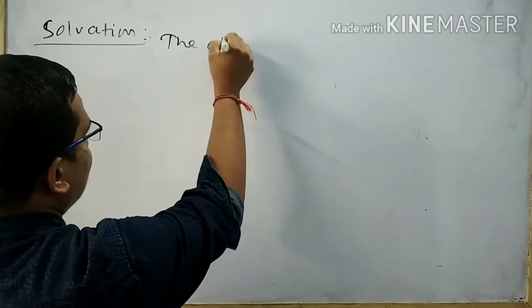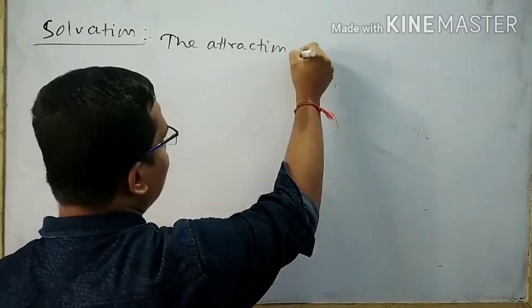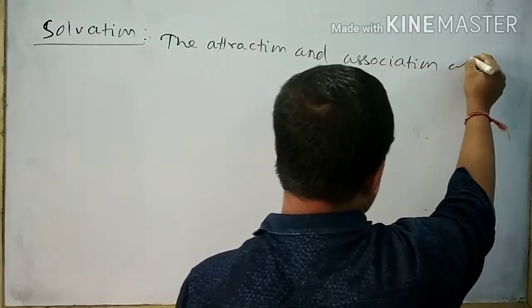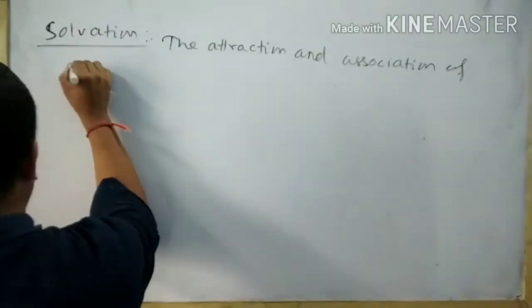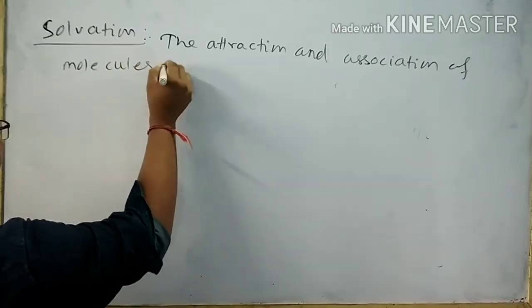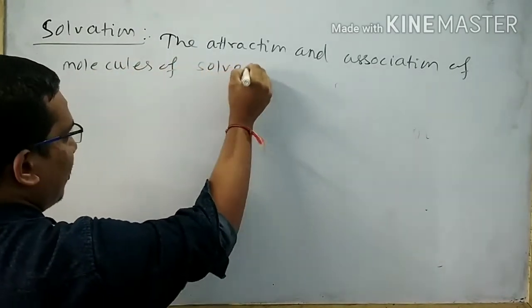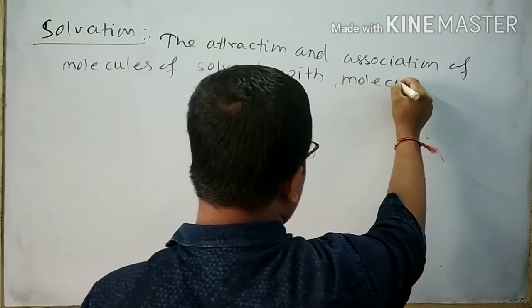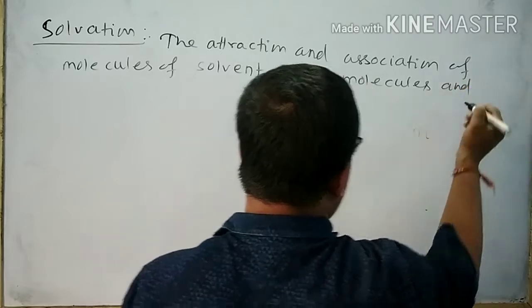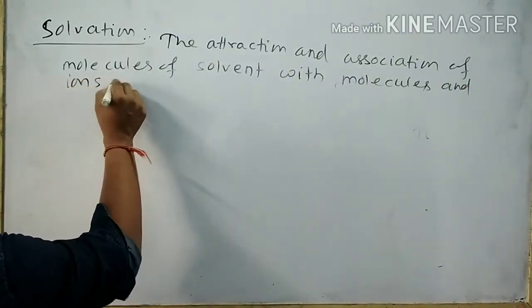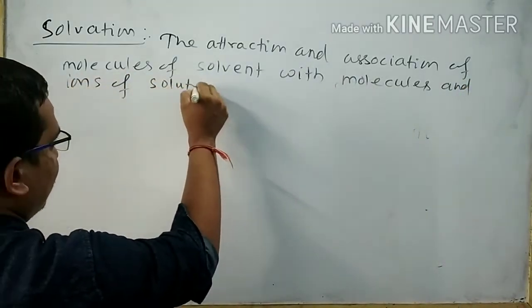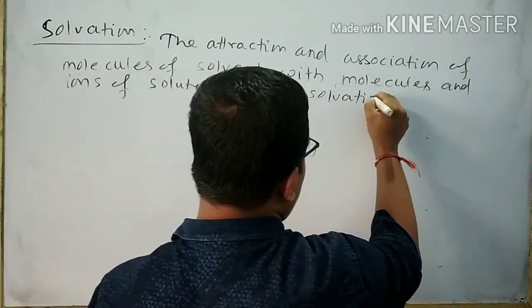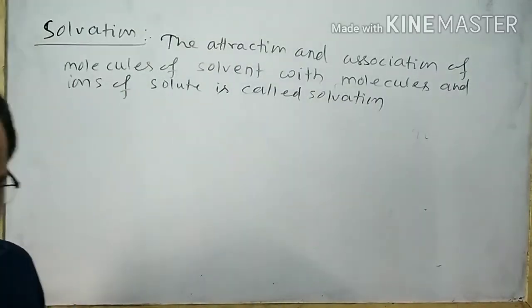The attraction and association of molecules of solvent with the molecules and ions of solute is called solvation.